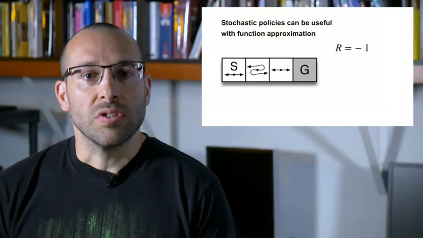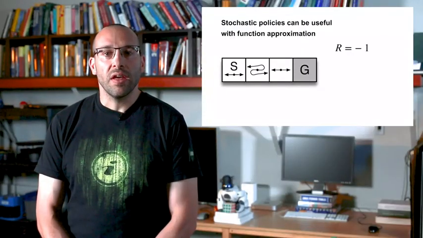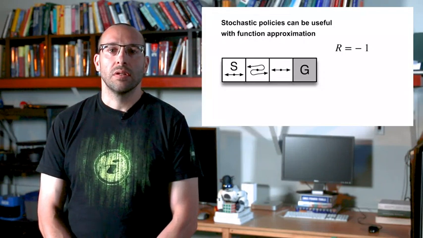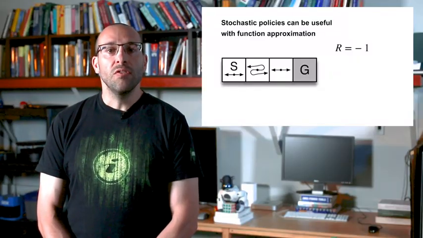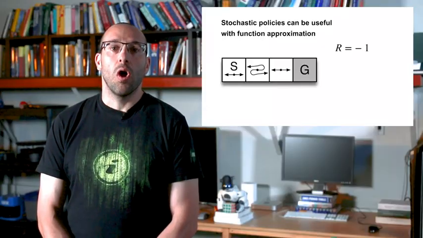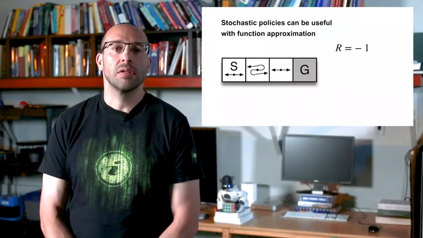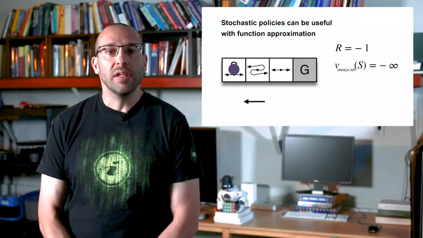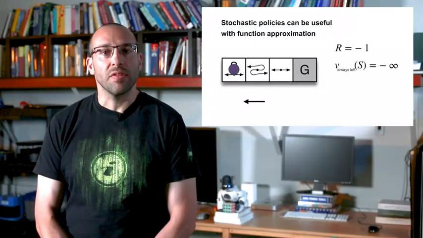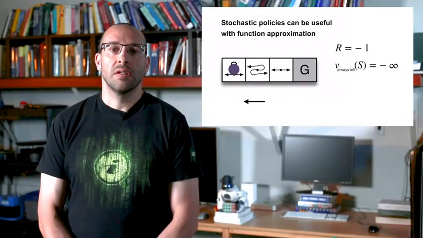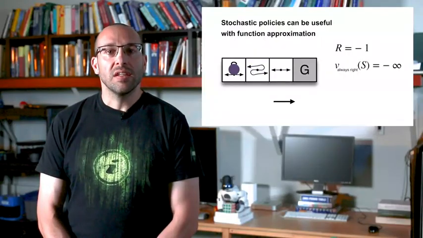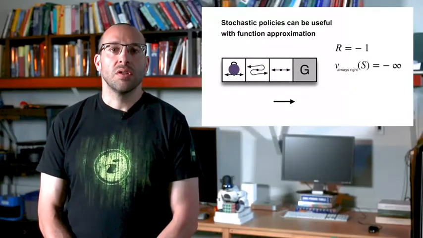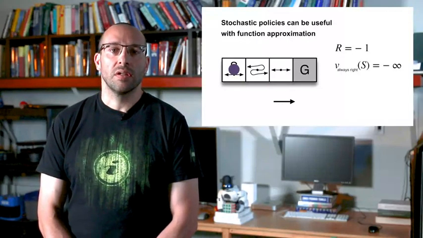Imagine the function approximation treats all these states as the same. All three states share the same approximate value. If we choose to limit ourselves to deterministic policies, we would have no choice but to pick the same action in all the states. This would give us just two choices: always move left or always move right. If we always move left, we will never leave the start state. So the expected return for that policy is -infinity. If we always move right, we will reach the middle state and then move back to the start state and continue this forever. So the expected return is also -infinity.